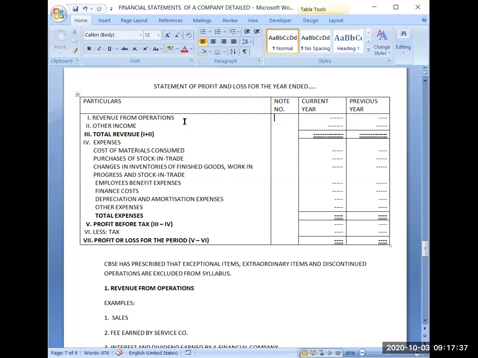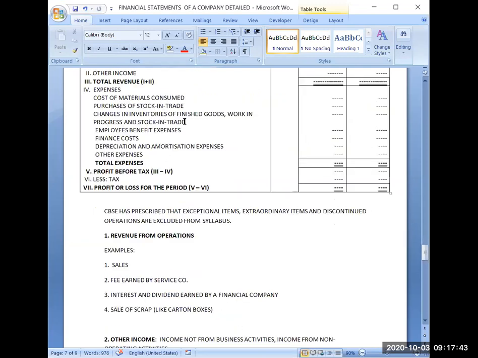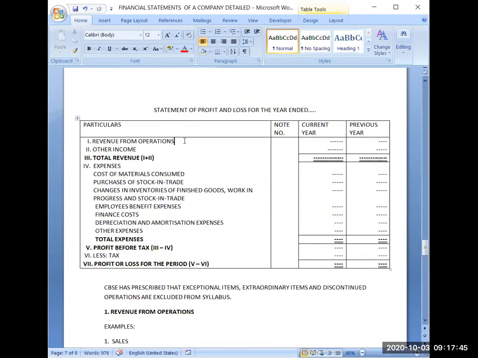Now coming to this portion, revenue from operations. So if you remember your profit and loss account, I will try to explain the terms of last year learning also. So revenue from operations is nothing, it is sales.